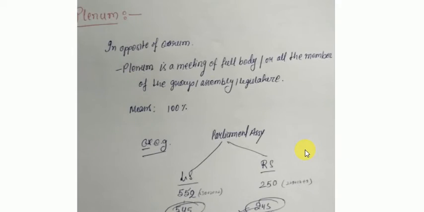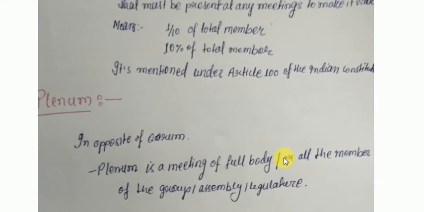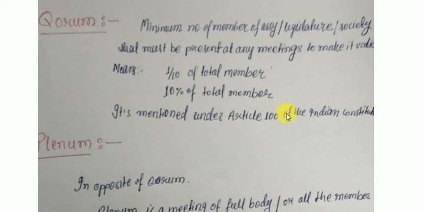You can also see this note here. I'm talking about quorum. Quorum is the minimum number of members of an assembly or legislature, meaning 10% of total members, which I was talking about, and it is mentioned under Article 100 of the Indian Constitution. Whatever is written in the Constitution must be implemented and the people will follow that. So the 10% of total members must be in the meeting to make it valid, as mentioned under Article 100 of the Indian Constitution, right?